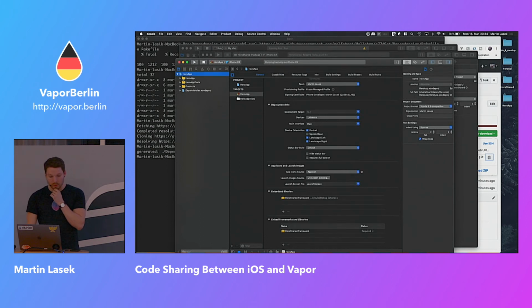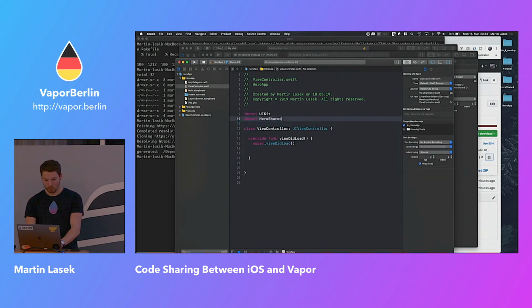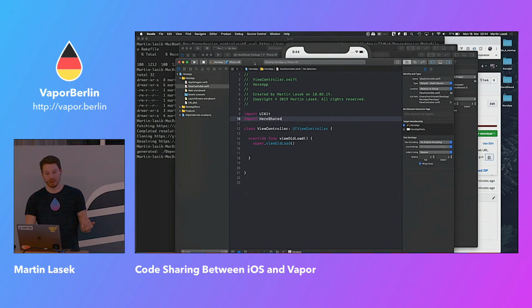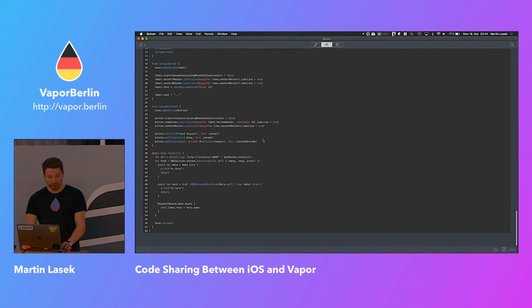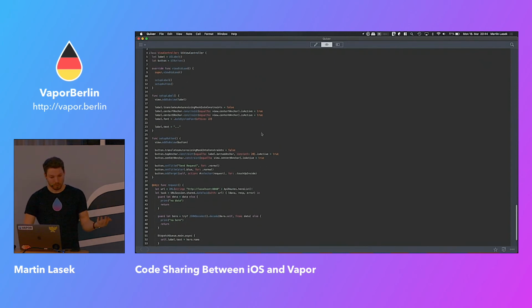And let's see whether we can actually import hero shared and run the app without an error of library not defined. Yes, we can. So basically, we have pulled in the dependency and are now able to use that dependency in our iOS project. What I want to do is now simply simulate the communication between iOS and the backend, like the Vapor backend.